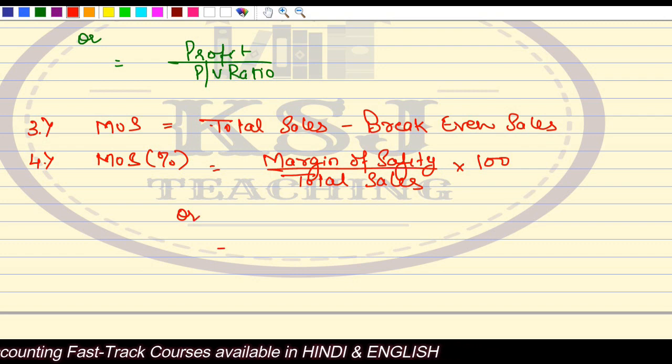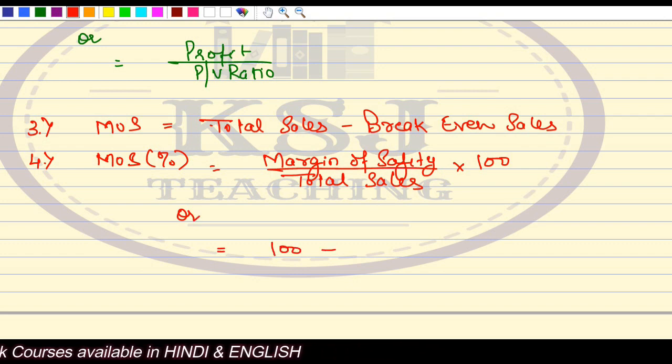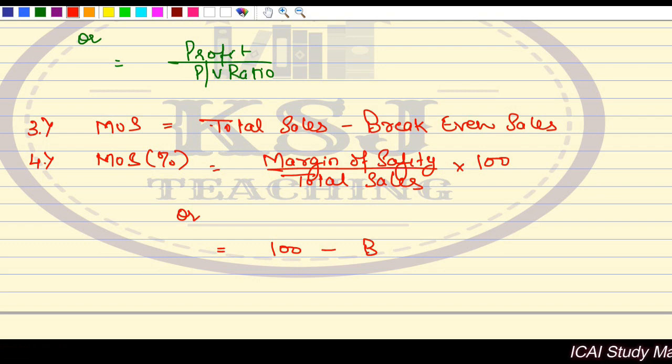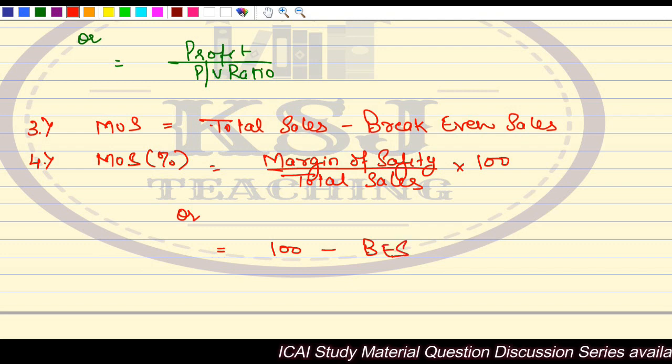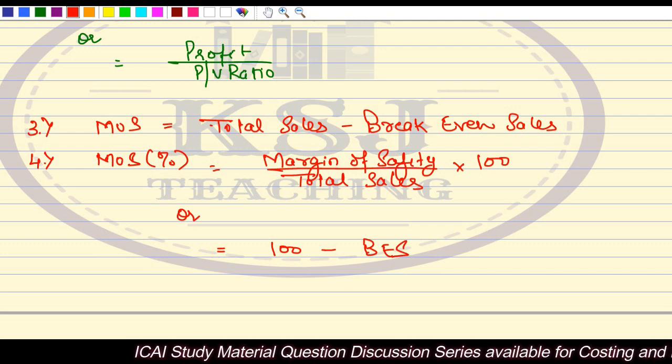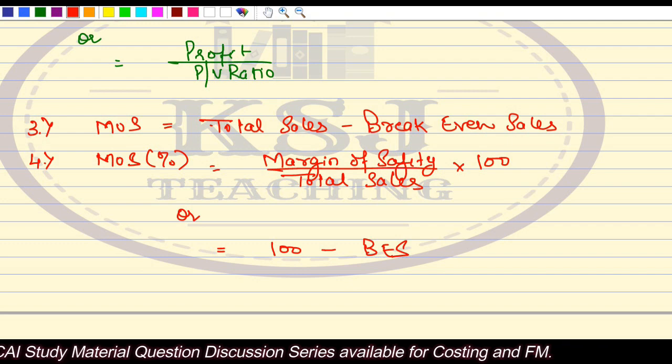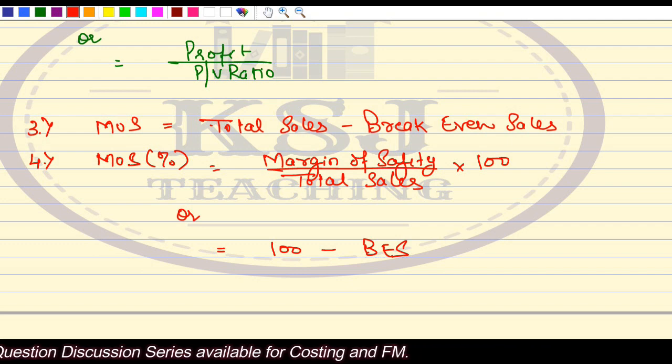Or another formula for this is 100 minus break-even sales. 100 is full sales, basically 100%. Out of 100% sales, how much is your break-even sales? Say 40% is your break-even sales, so margin of safety is 60%. So this way also it can be calculated, right?